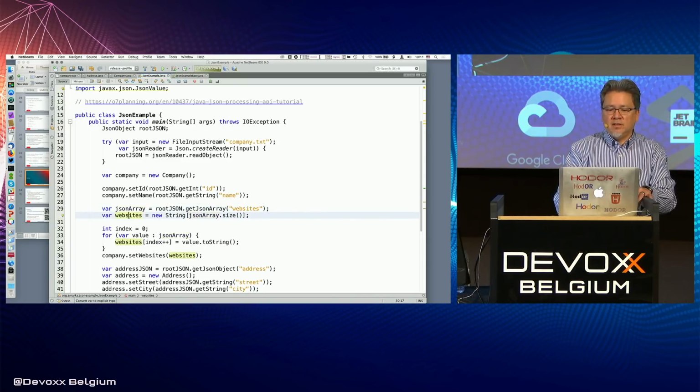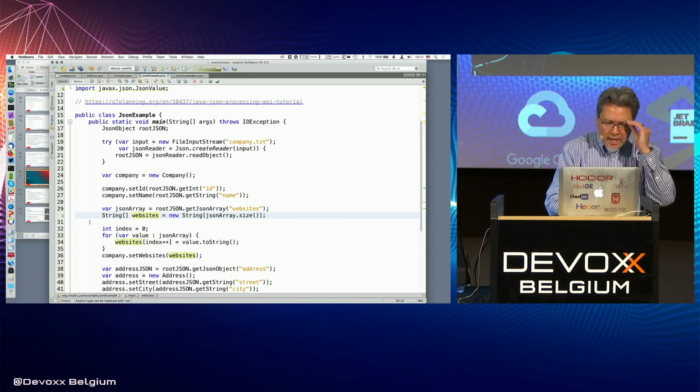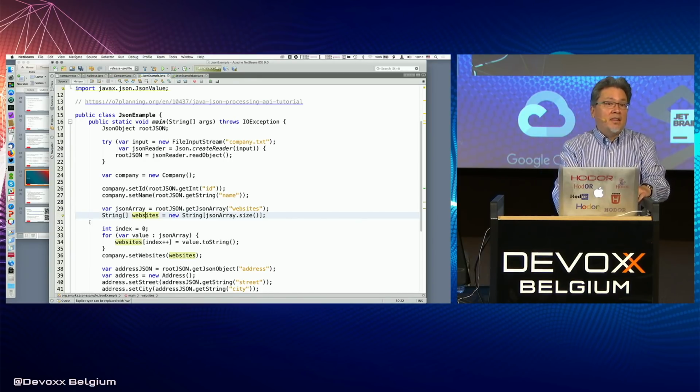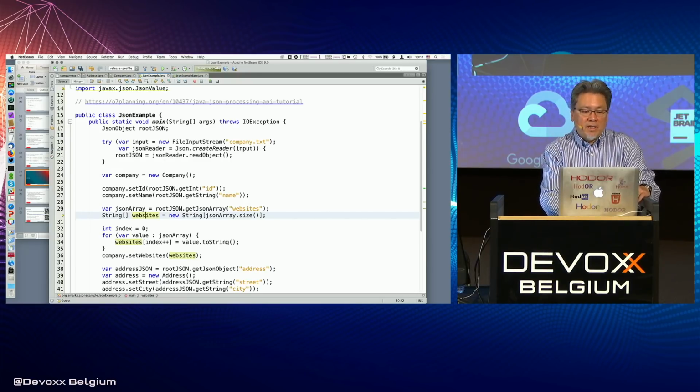So that's a good example of where you might want to use var but choose a better name. But here, this is an array of strings, and that's pretty significant if we're going to be doing string processing. So maybe in this case we can do the inverse refactoring and replace var with the explicit type, and that might be a perfectly fine thing to do. There's no rule that says you have to use var everywhere.